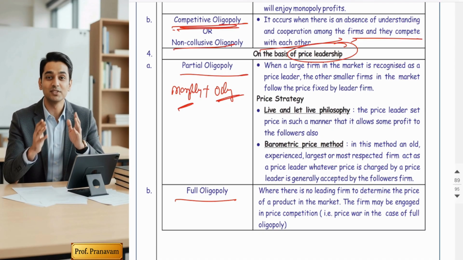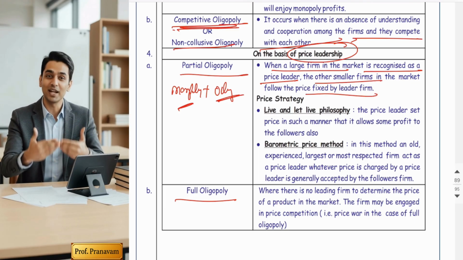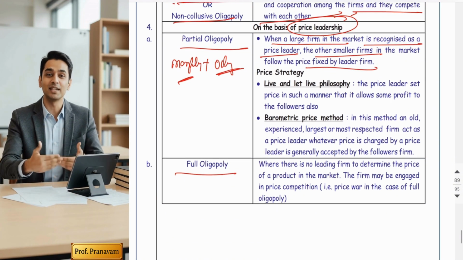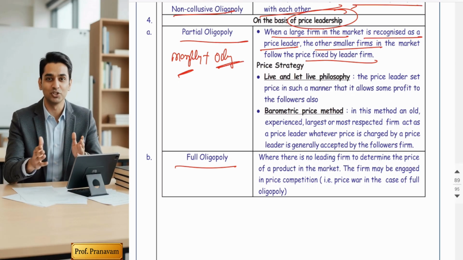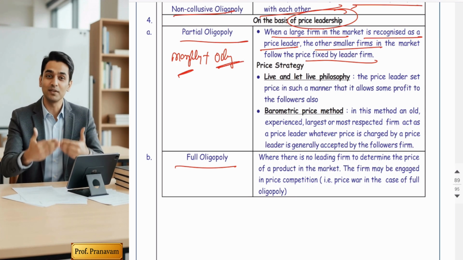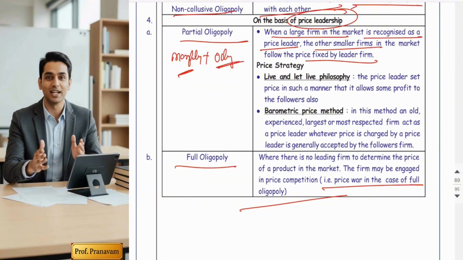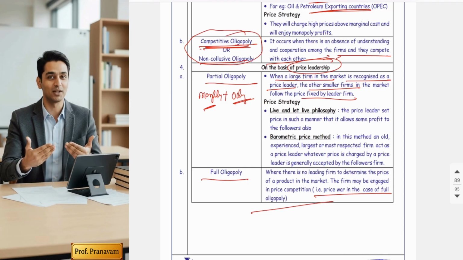Partial. See, when a large firm in the market is recognized as the price leader and other smaller firms follow him, this situation is called partial oligopoly. What is full oligopoly? It is totally opposite. There is no single leadership in the market. There is no price leadership. All firms are of similar sizes and they all compete freely, sometimes causing price wars also. All are at par and all are giving cutthroat competition. So the terms competitive oligopoly and full oligopoly are exactly the same.